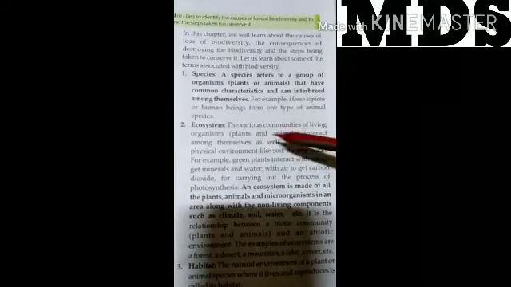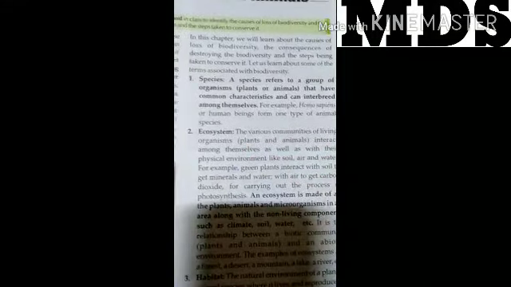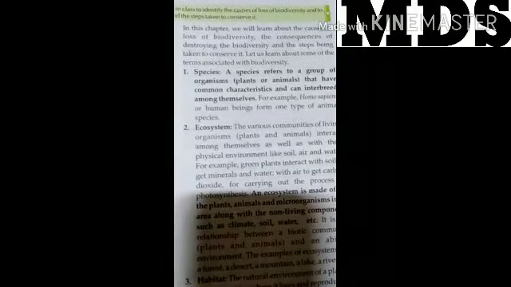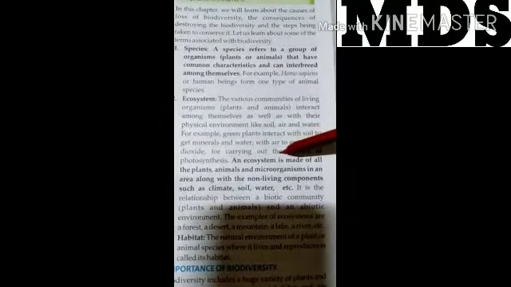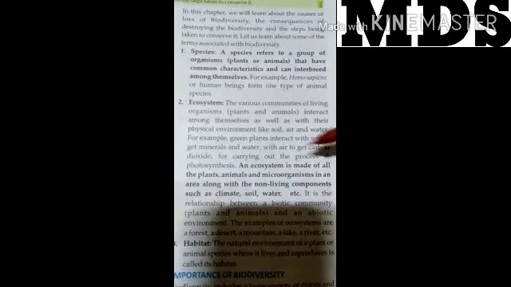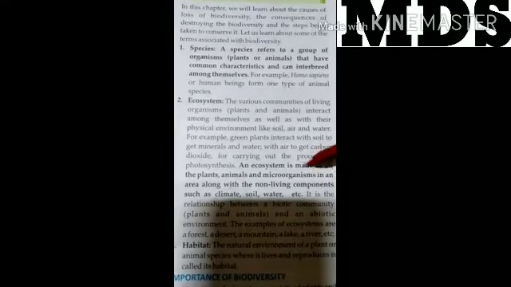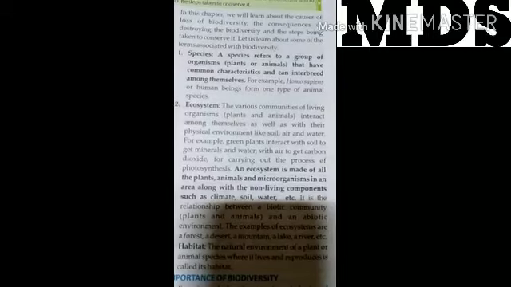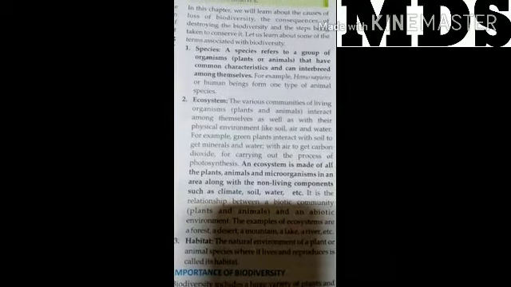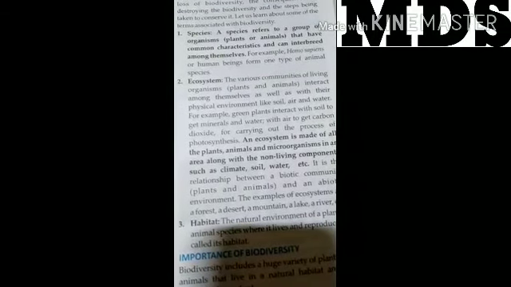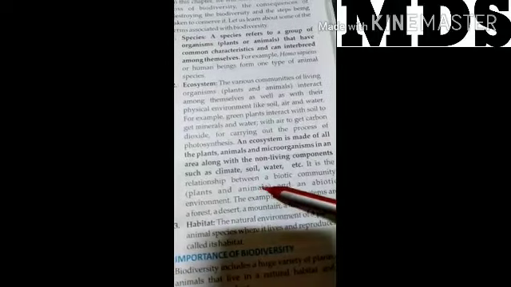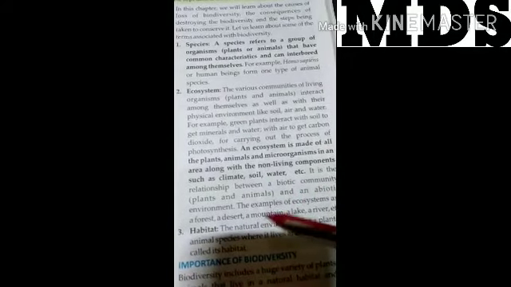Ecosystem: various communities of living organisms interact among themselves as well as with their physical environment like soil, air and water. For example, green plants interact with soil to get minerals and water, and with air to get carbon dioxide for carrying out the process of photosynthesis. What is an ecosystem? It is made of all plants, animals and microorganisms in an area, along with non-living components such as climate, soil, water, etc. It is the relationship between the biotic community and the abiotic environment.